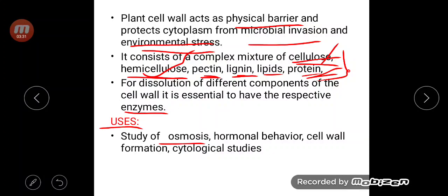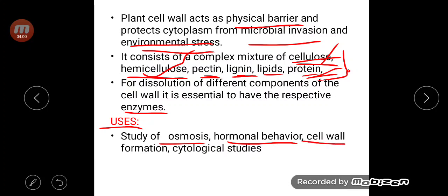Hormonal behavior, how the hormones affect the protoplast, can also be studied. If we apply auxins, how the cell behaves, or if we apply cytokinins, how the cell behaves. Additionally, a very important feature is that how these hormones affect the plasma membrane of the cell can be studied with the help of the protoplast.